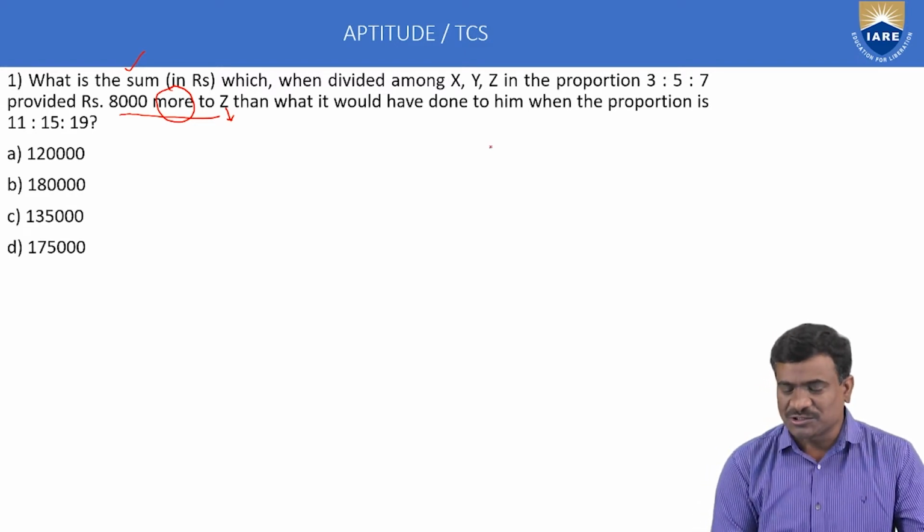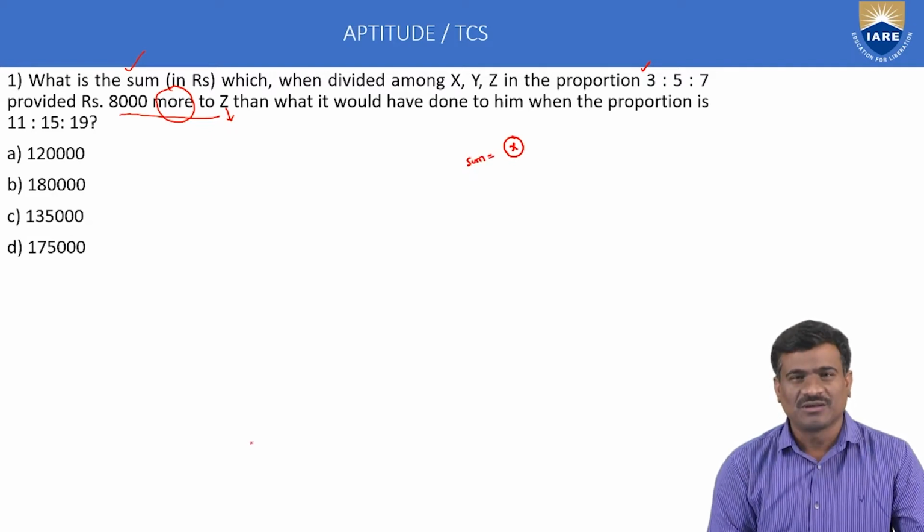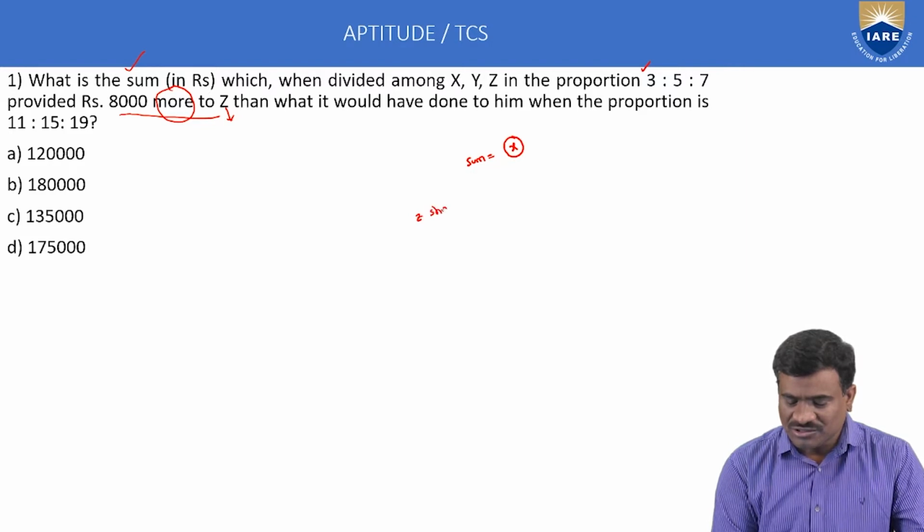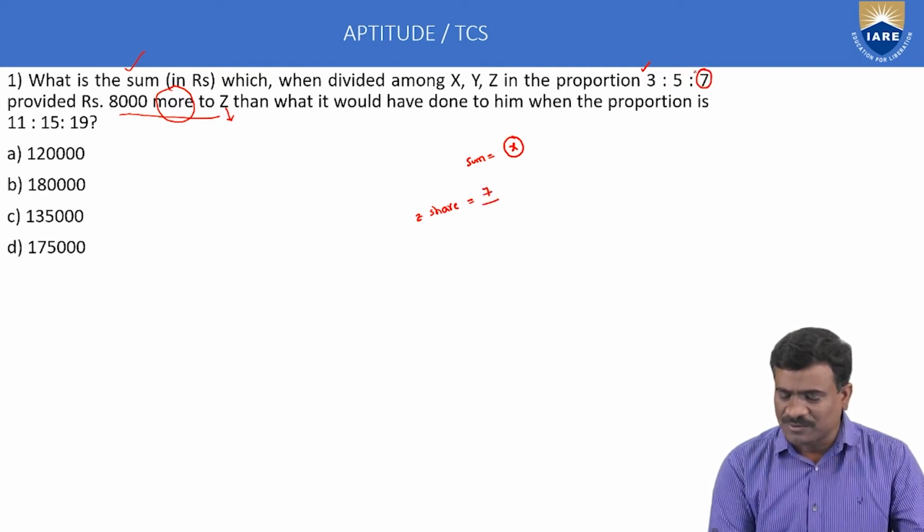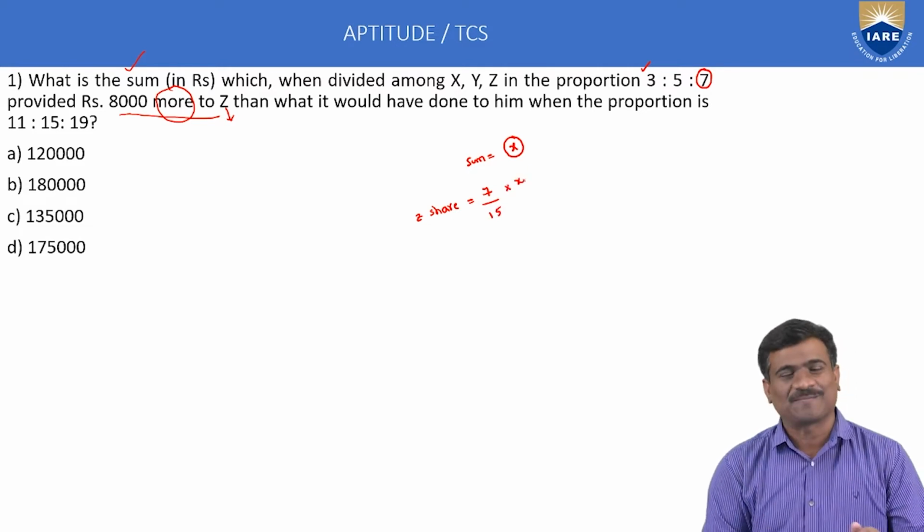With the first ratio, consider the total amount as x rupees. Using the first ratio, calculate Z's share. Z gets 7 parts out of a total of 3 plus 5 plus 7, which is 15, into the amount x rupees.